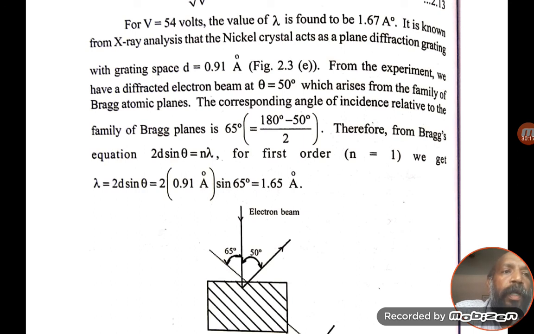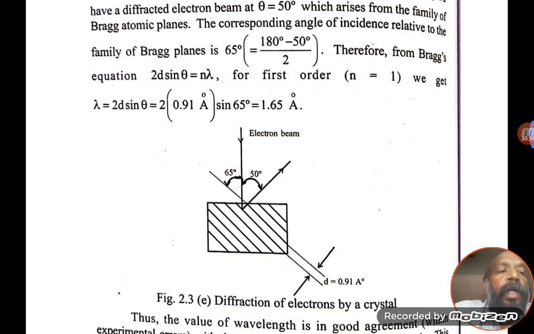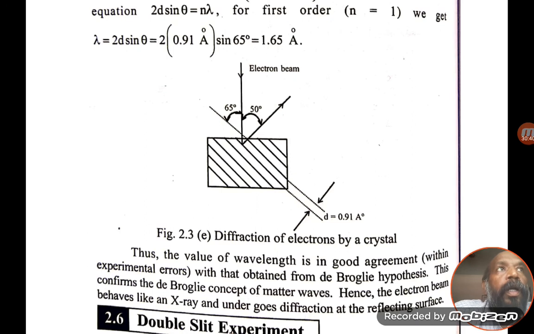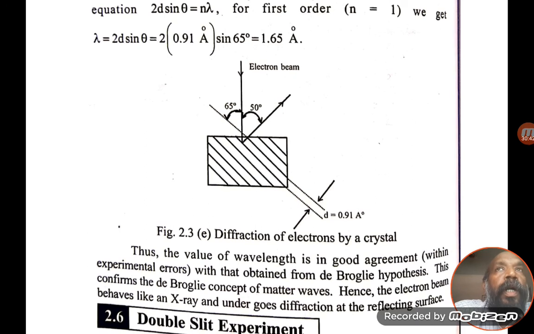So when we calculate the wavelength with the help of Bragg's law as well as from the de Broglie wave equation, from the experimental side, both wavelengths can be compared with each other, so that it is a very prominent and correct proof that even particles exhibit wave nature.